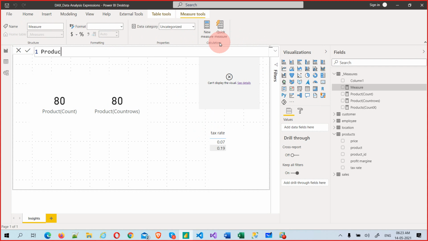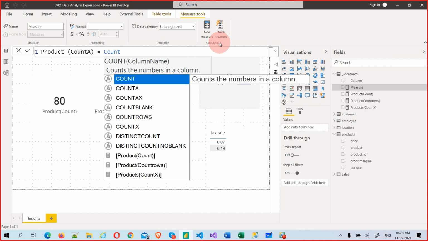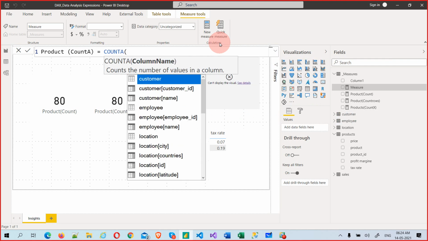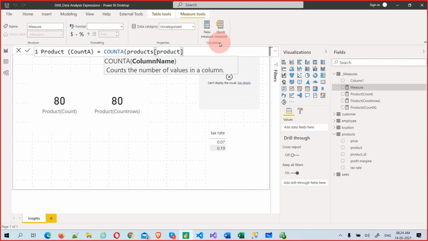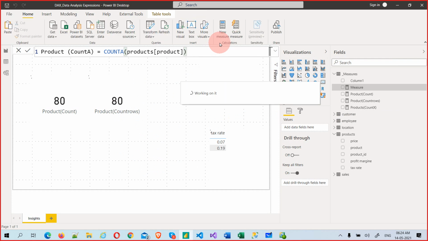What I am going to use is COUNTA. Let's see how this will work. This time, column name only. So what is the column name? Product. Let's select it. It will work. See, COUNT here, there is no difference unless that column is a boolean.